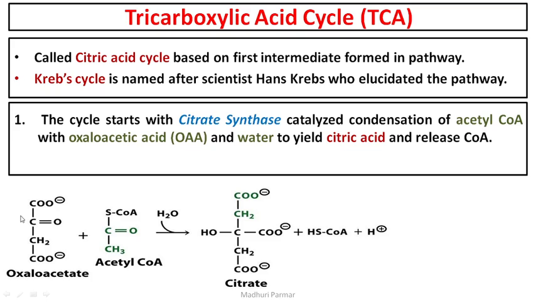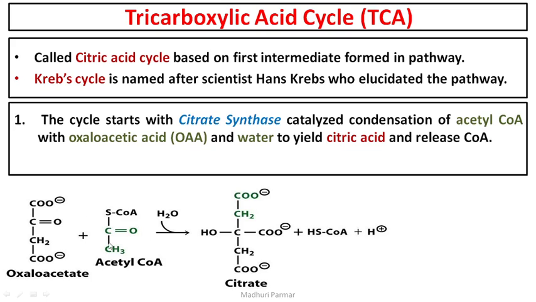Oxaloacetate we have heard in the C4 pathway; it is the first molecule formed in the C4 pathway. So here you have oxaloacetate and acetyl CoA. Oxaloacetate has 4 carbons, acetyl CoA has 2 carbons. Both of them get joined.